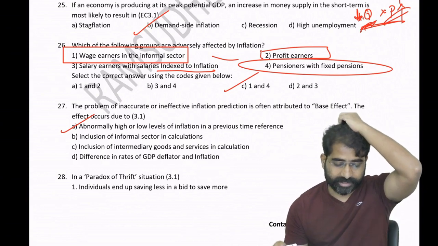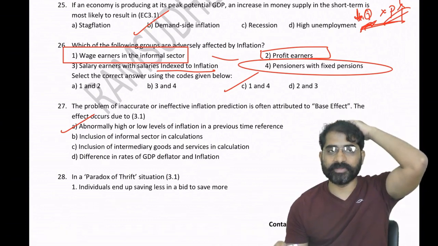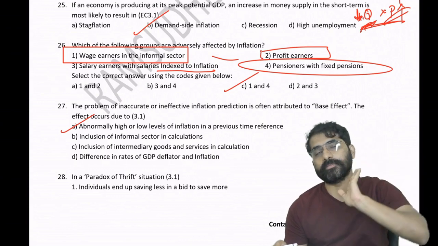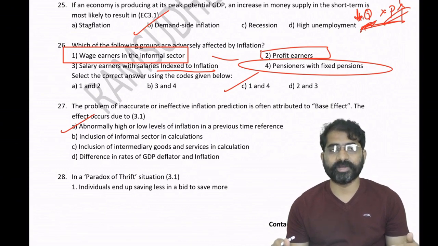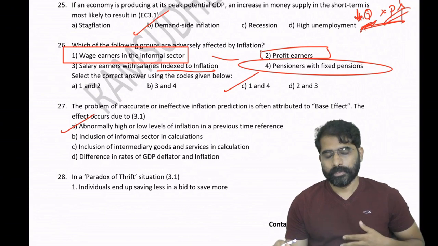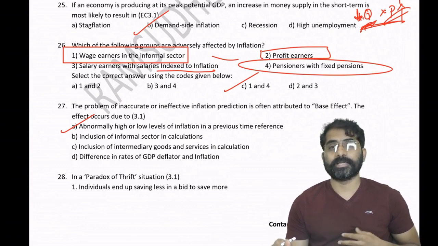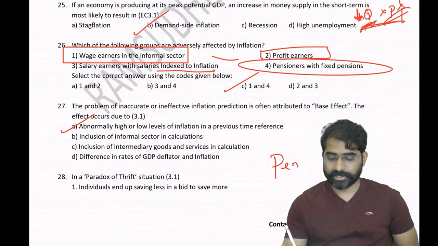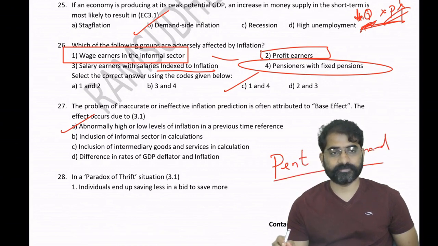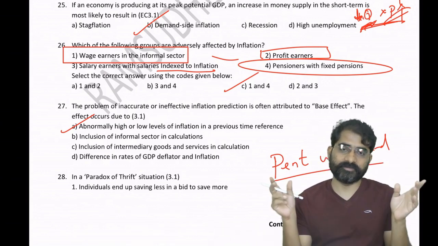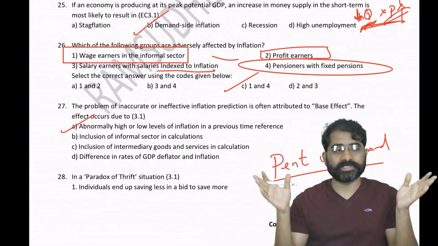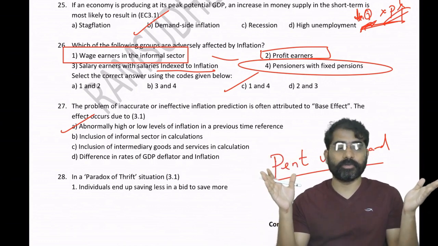27 is done. 28. Paradox of thrift is, whenever the economy is not doing well, there is something like this. Suppose, for example, remember pent up demand will be less now. In the newspaper you find this word called pent up demand. Pent up demand is basically, after the first wave lockdown, pent up demand increased. After the lockdown, when they lifted it, suddenly people started consuming more, spending more. So pent up demand increased.